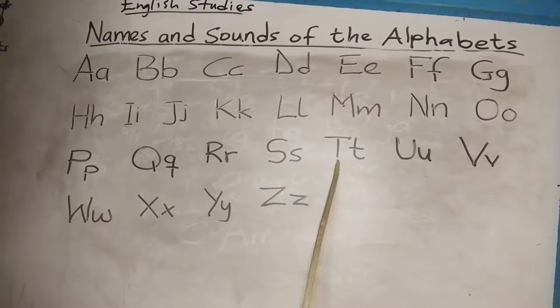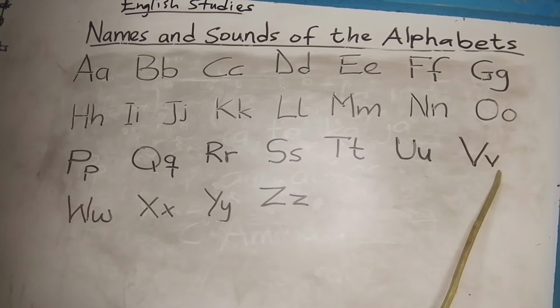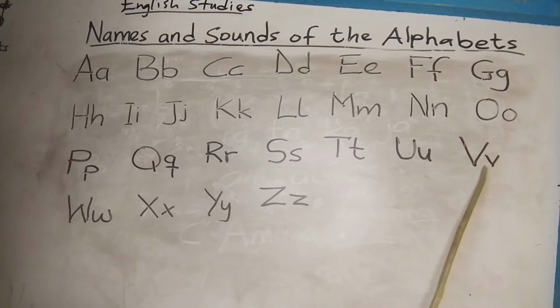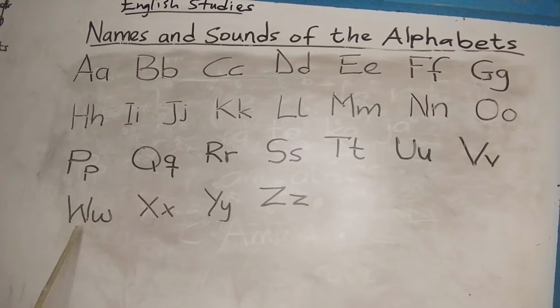This is T. The name is T, but the sound is T. This is U. Then the name is U, but the sound is U. This is V. The name is V, but the sound is V. The name of this letter is W, but the sound is W. That is how it sounds in words.